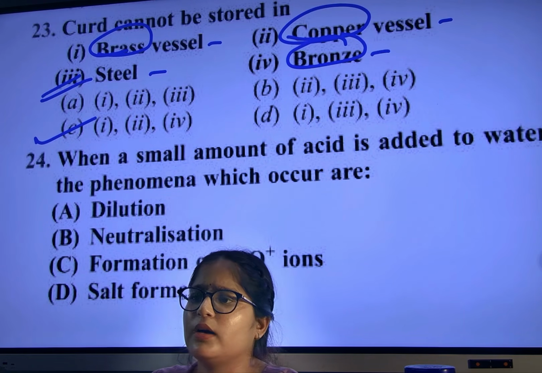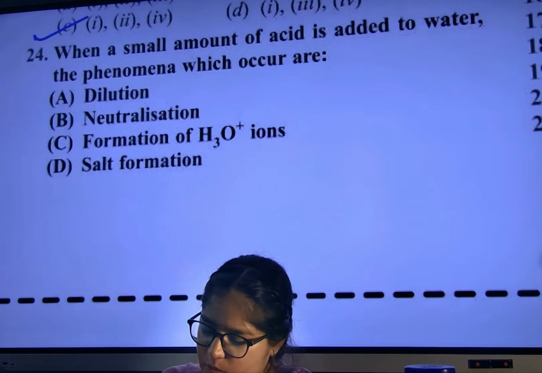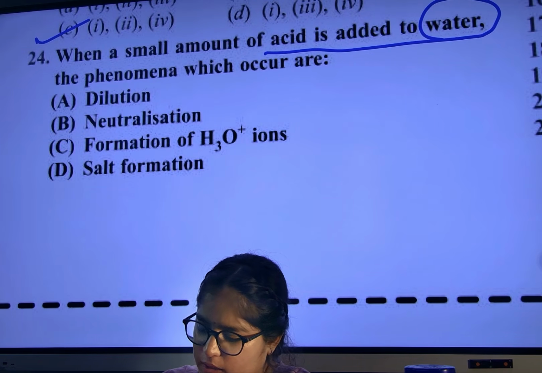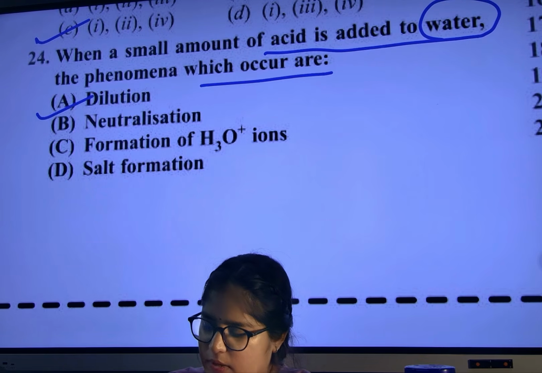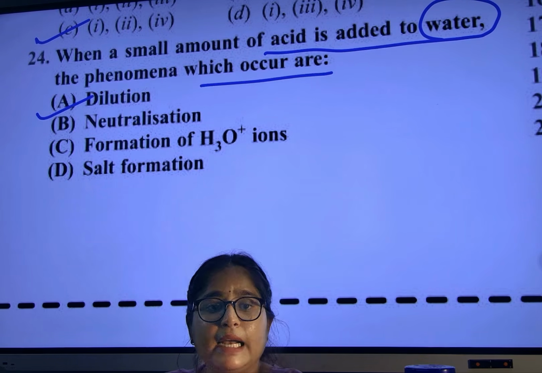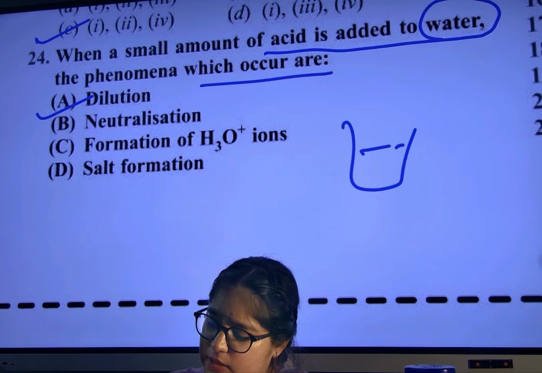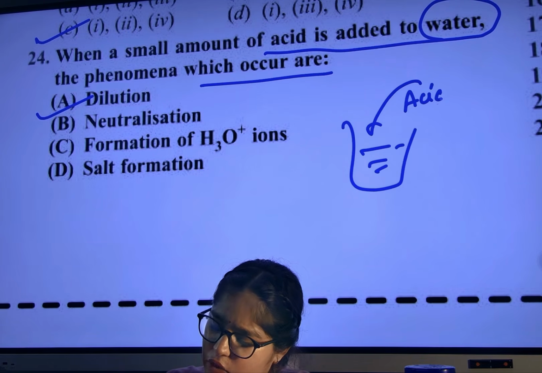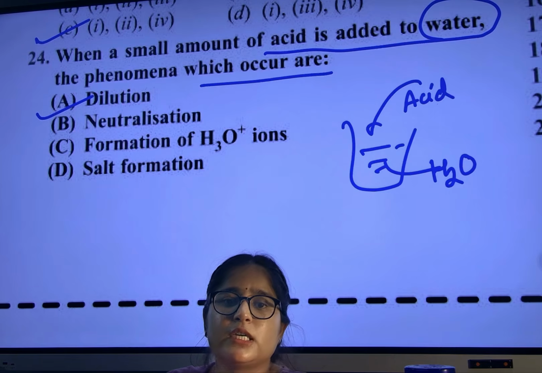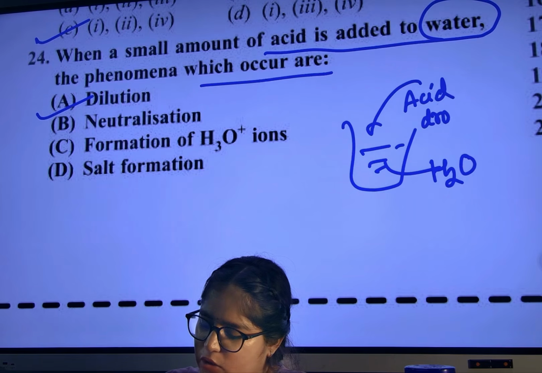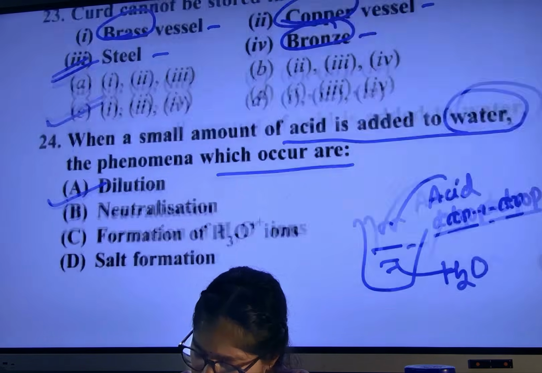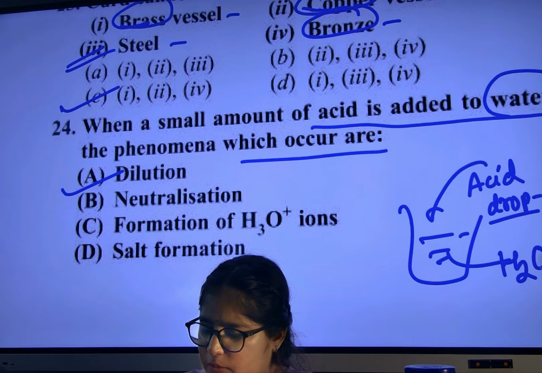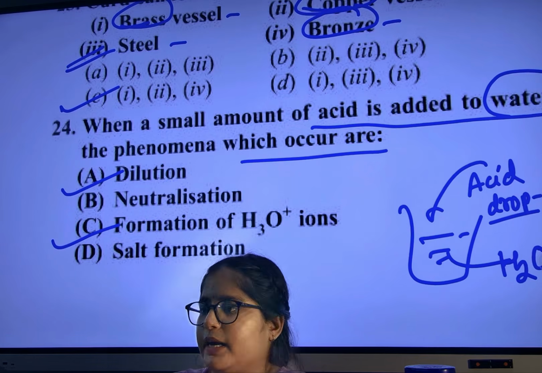Curd is acidic, na? When a small amount of acid is added to water, the phenomenon that occurs is dilution. Very good. Whenever we add acid, always add acid only into water, and that too drop by drop. Okay, and what will happen? Formation of H3O plus ion. Keep that in your brain.